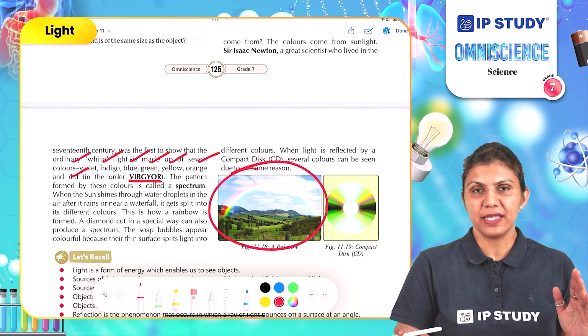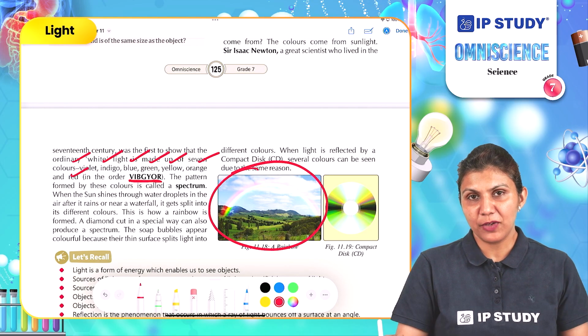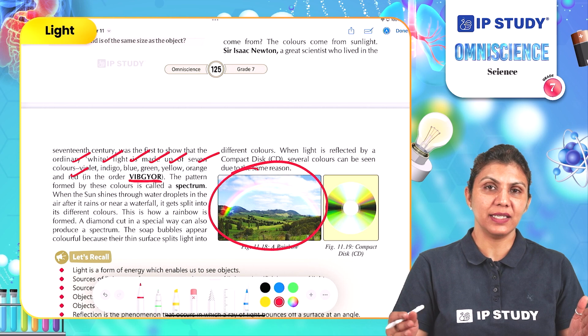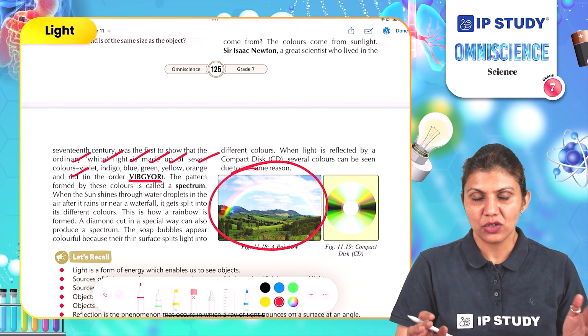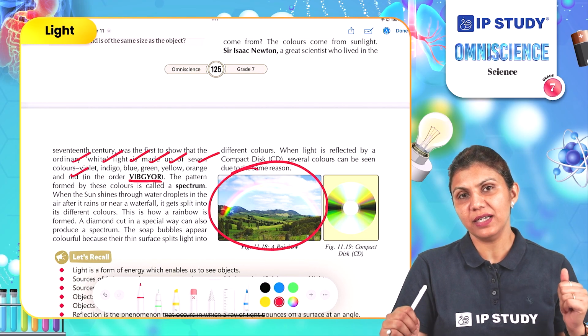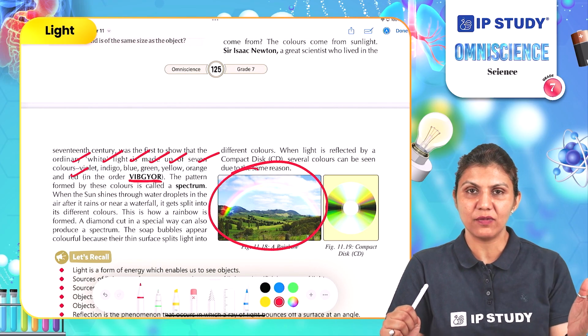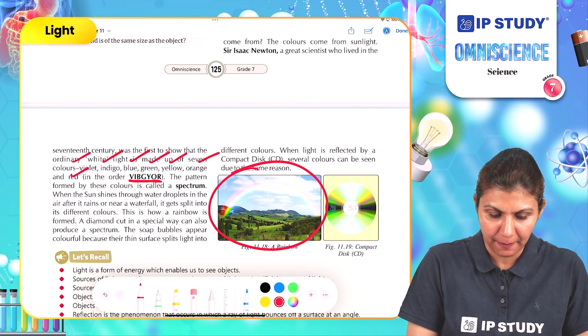So whenever we say we are seeing a spectrum or we are seeing a VIBGYOR, it means we are seeing white light scattered into 7 colors. So here we can conclude that light is formed of 7 different colors of light. White light of the sun is composed of 7 different colors of light.